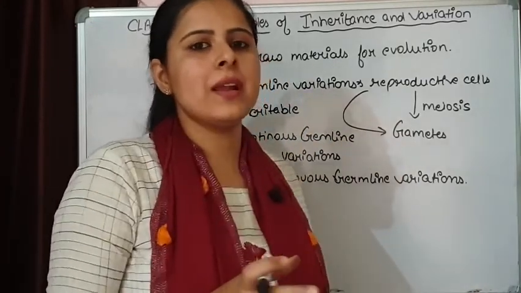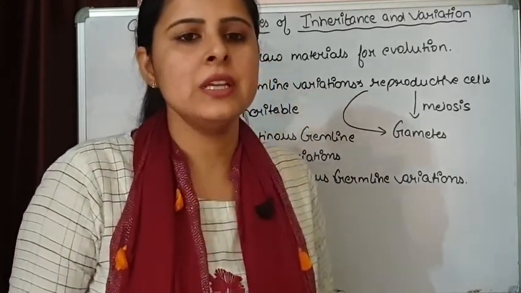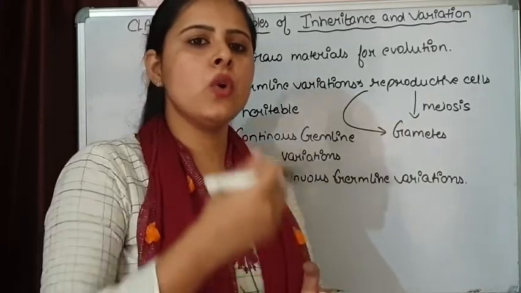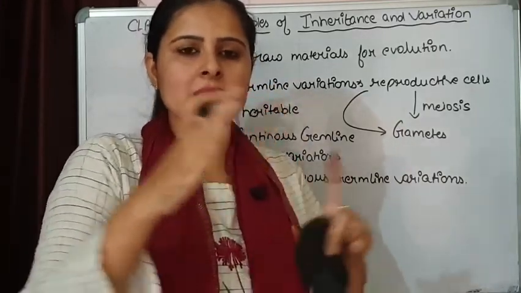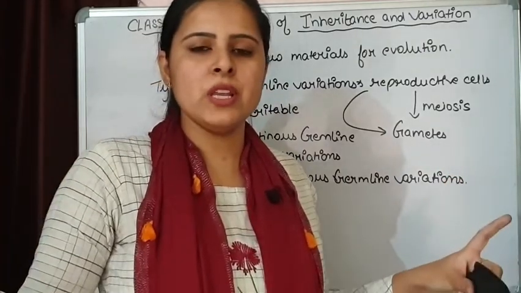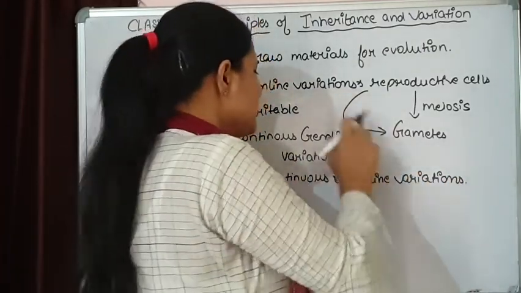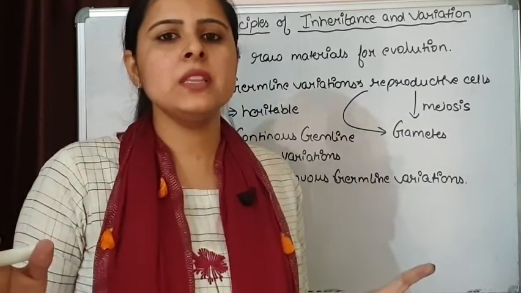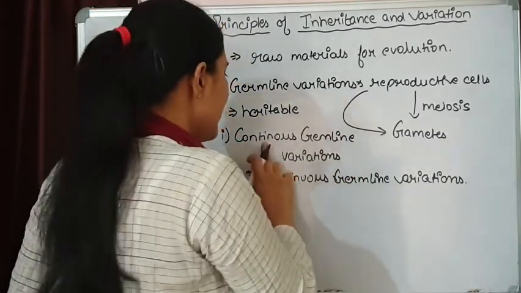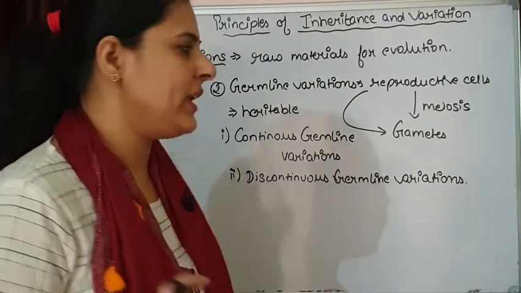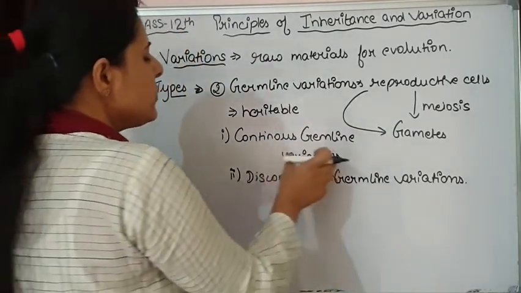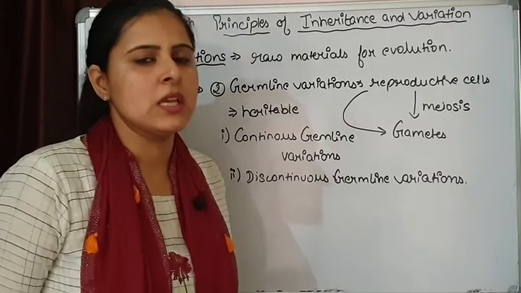The changes that are coming during variation are also leading to a change in the phenotype. We are going to see a certain type of changes in the population. So on the basis of changes which are visible in the population, they are divided into continuous and discontinuous germline variations. Now what does continuous germline variation mean?